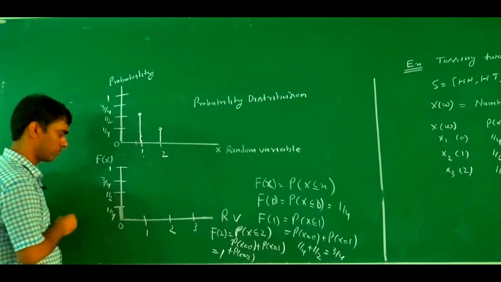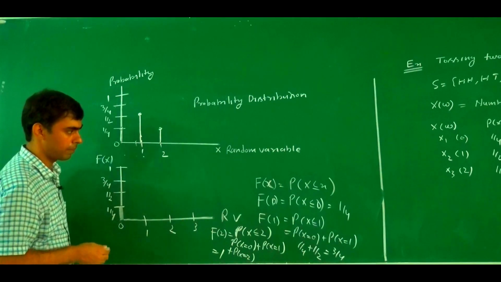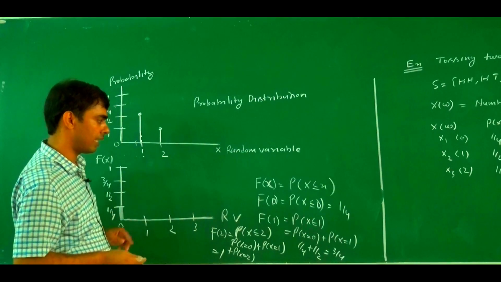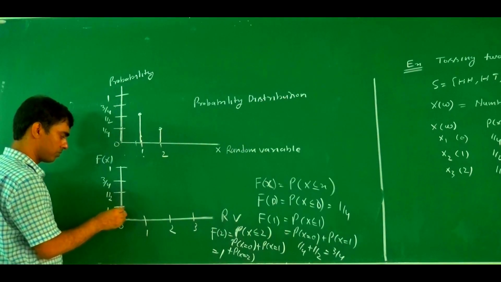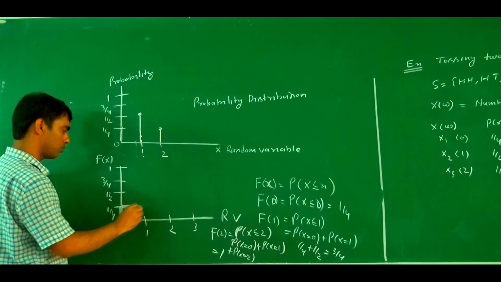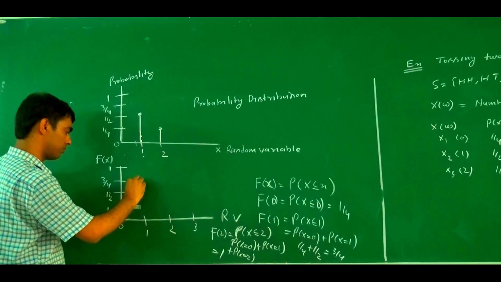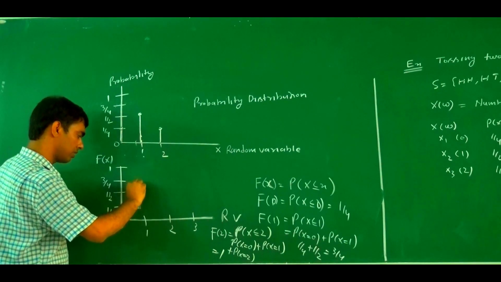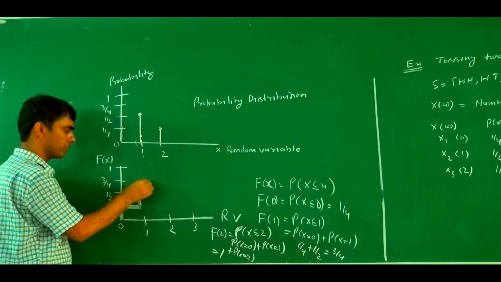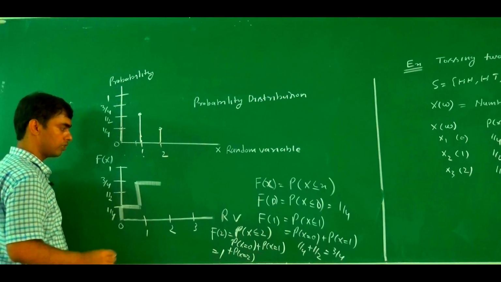Up to 1, the value is about 1 by 4. But at 1, what is the value? 3 by 4. At this point, what is the value? The value is 3 by 4. At 2, the value is 3 by 4.